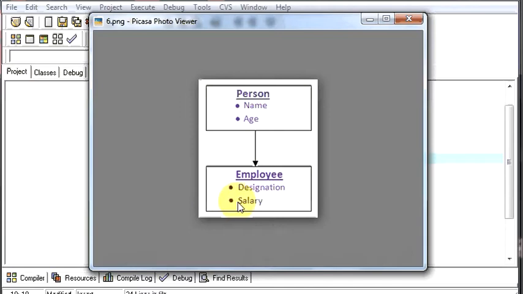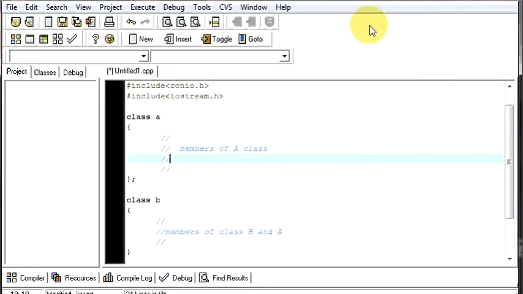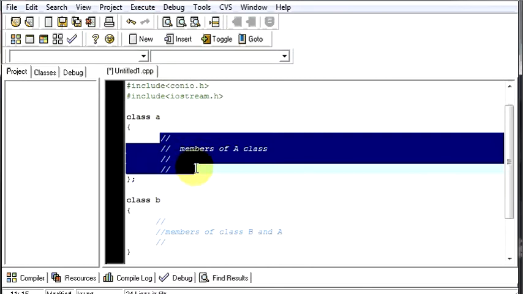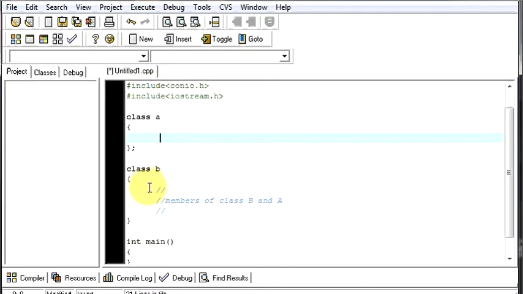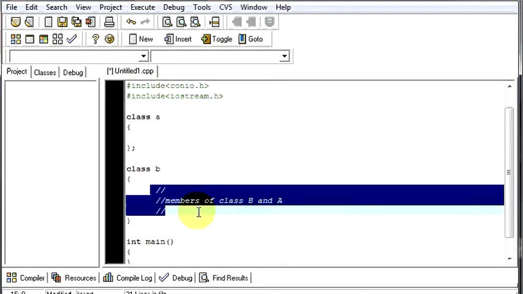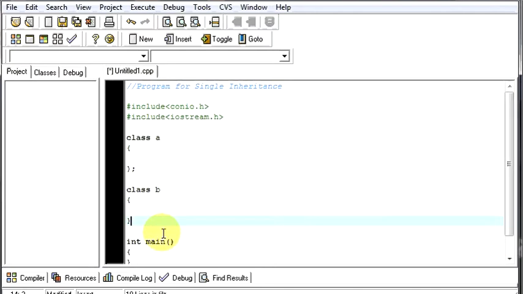So let us try to write a program to explain single inheritance. Let's clean this mess up. First we'll use a single class to write a program, then we'll use the concept of inheritance so that you can understand what is happening and how it is happening.